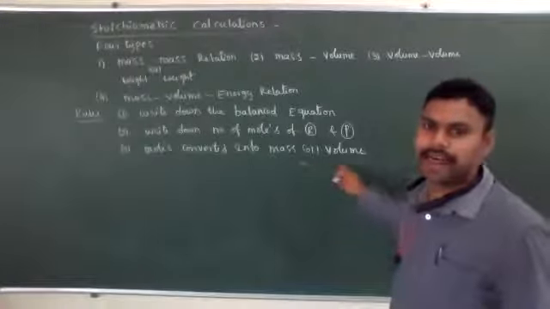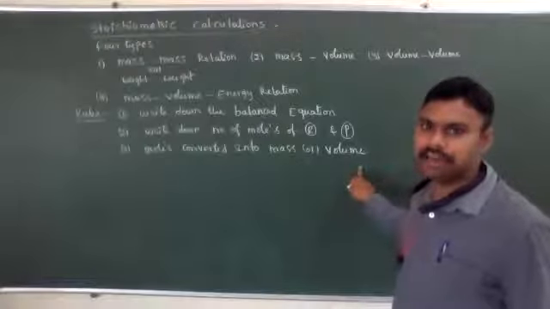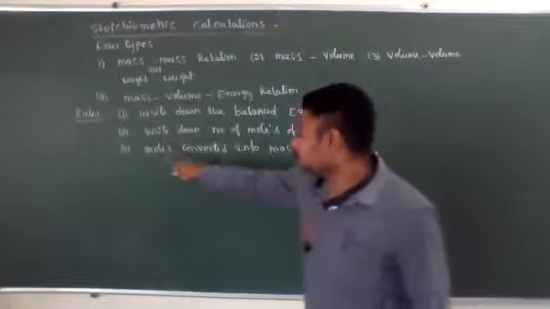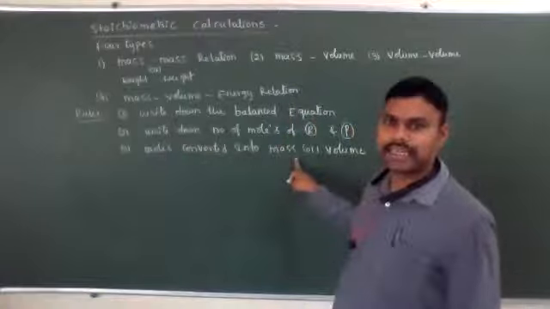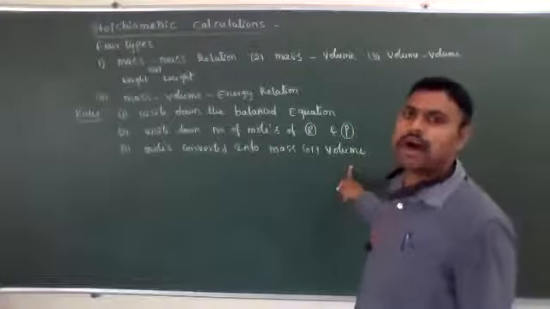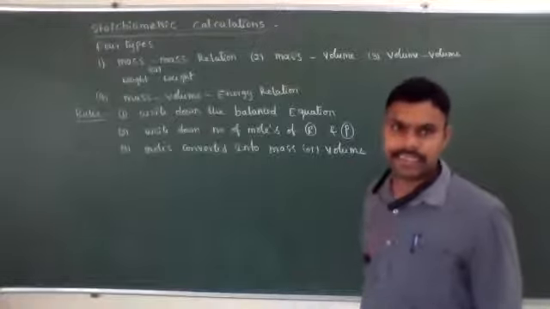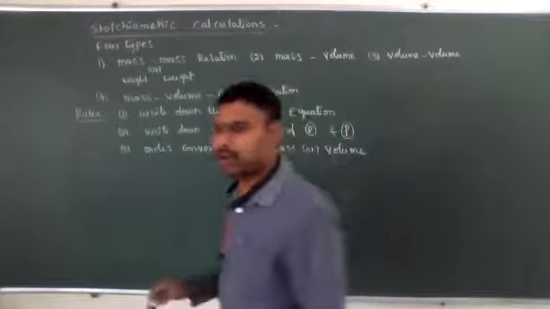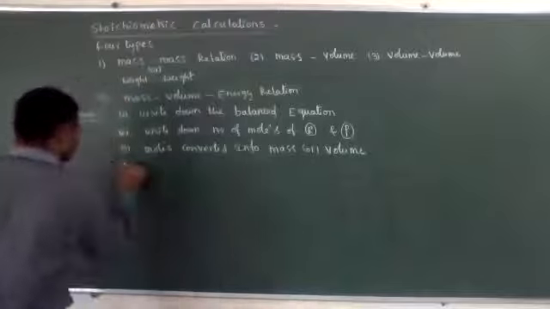We know those standard values. According to them, we convert the moles into corresponding relative masses or volumes of reactants as well as products. These three steps are important. The fourth step is simple calculations.